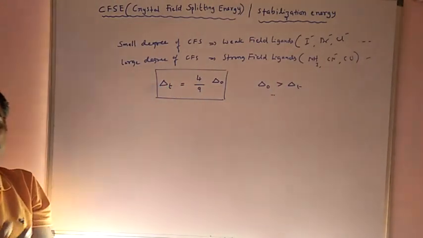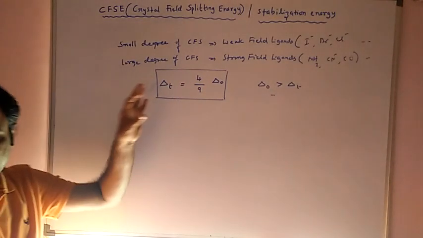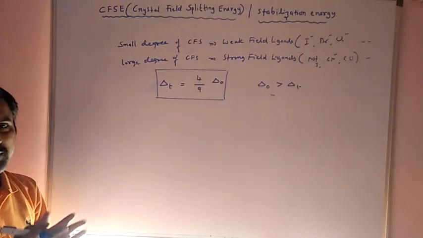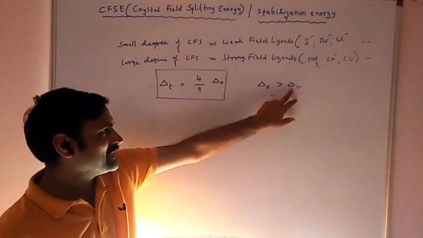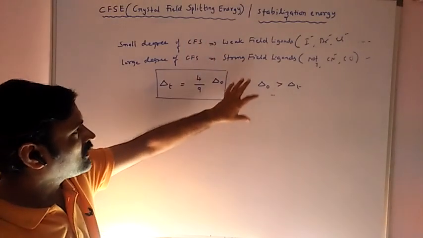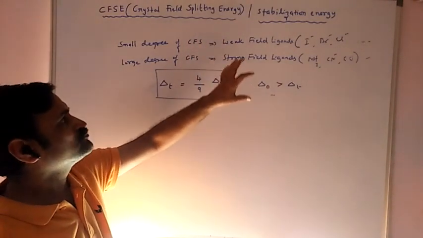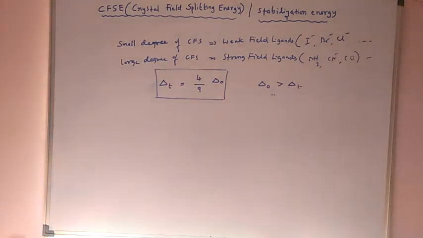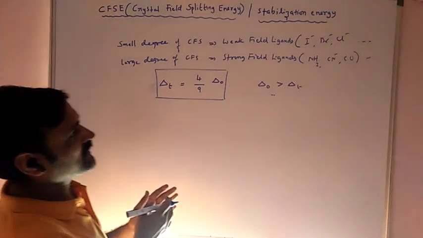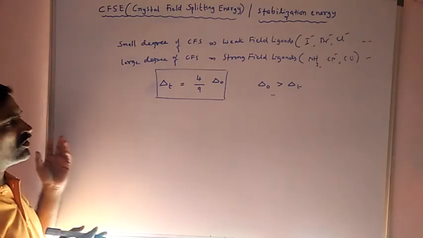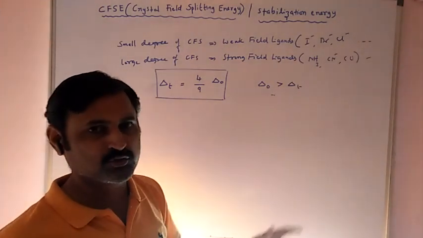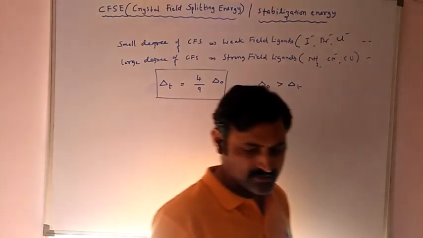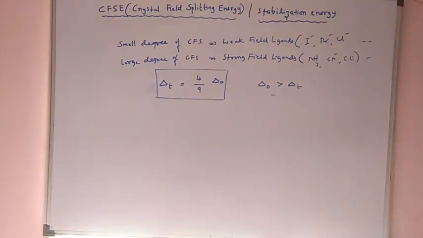That means in tetrahedral complexes, the crystal field splitting energy is lower than in octahedral complexes. The reason is that in tetrahedral complexes most of the ligands are weak field ligands. So most of our discussion will be on octahedral complexes, where the d orbital splitting gives two groups, EG and T2G, as I said earlier in the crystal field theory in the previous sessions.